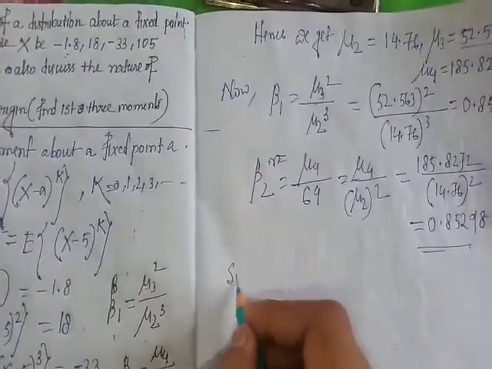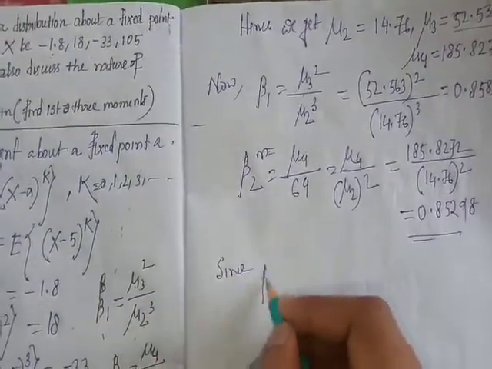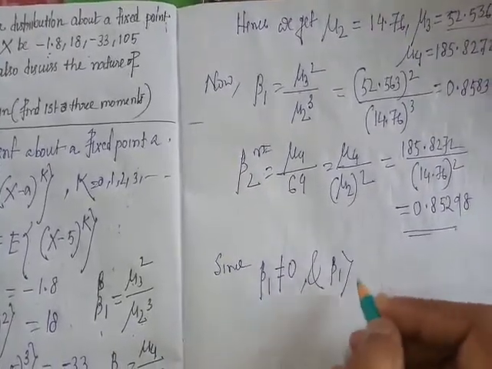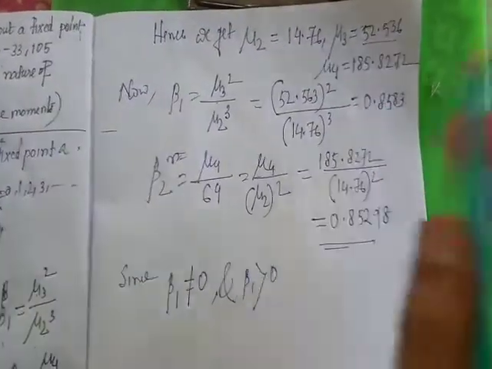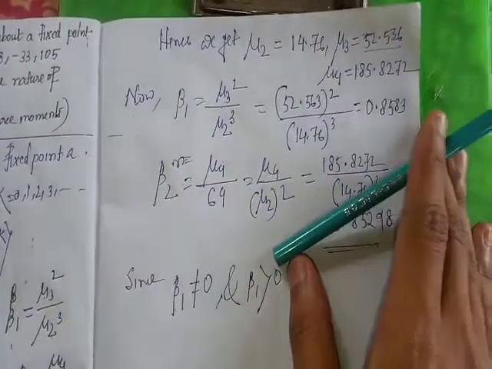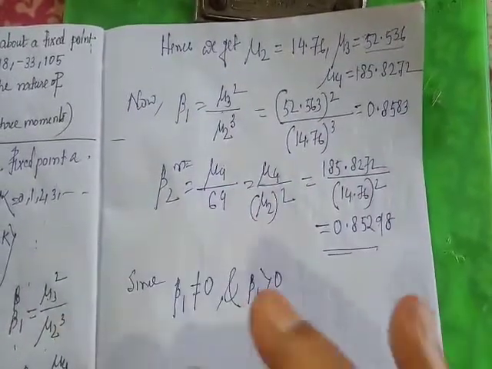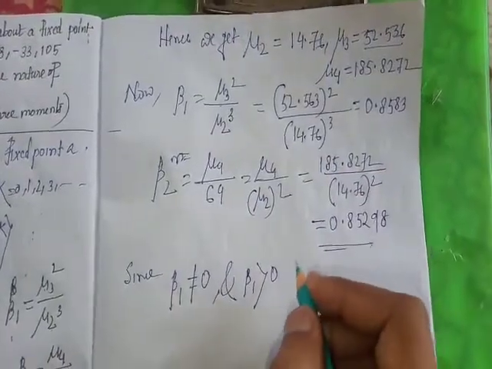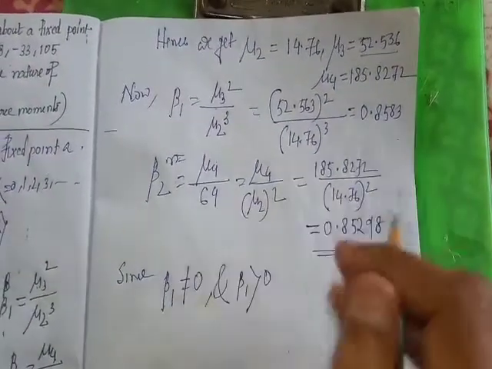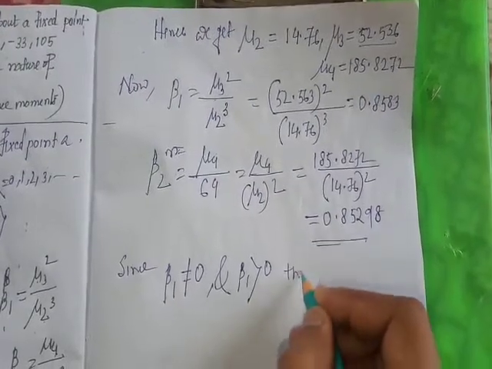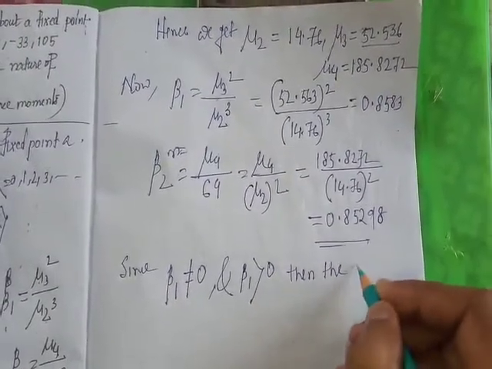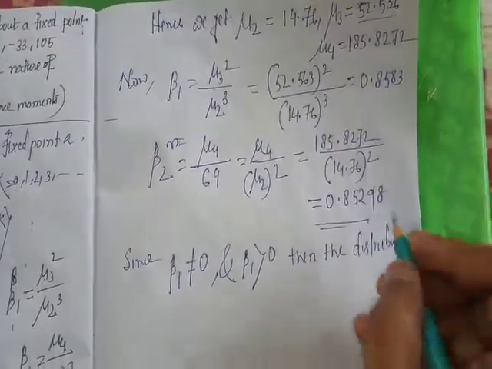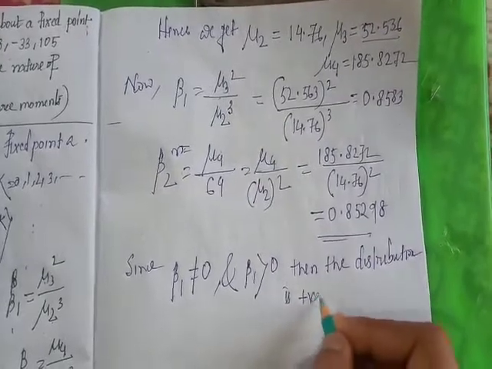Okay, since beta 1 is not equal to 0 and beta 1 is greater than 0, this value is greater than 0, then the distribution is positively skewed. We already discussed, if beta 1 greater than 0 then the distribution is positively skewed, that means this curve is not symmetric. Then the distribution is positively skewed.